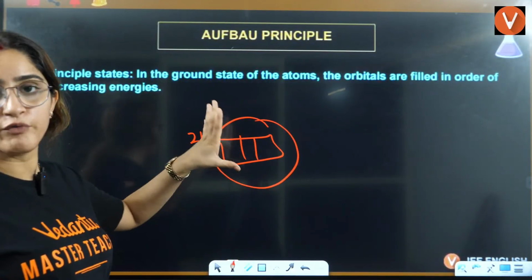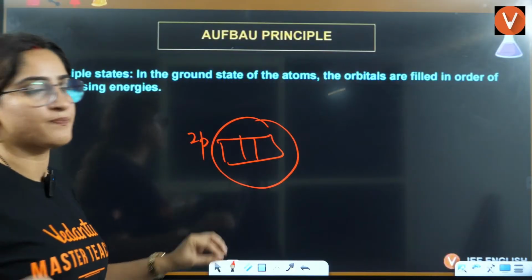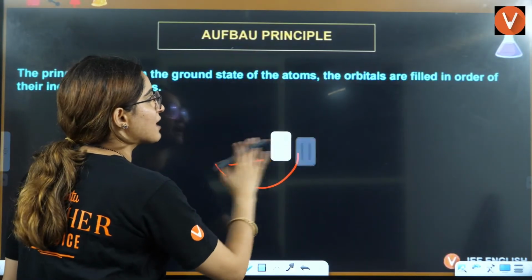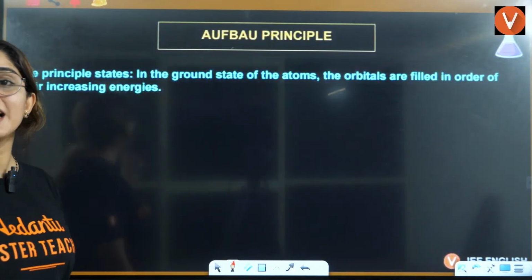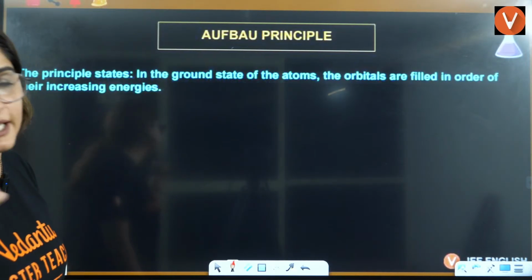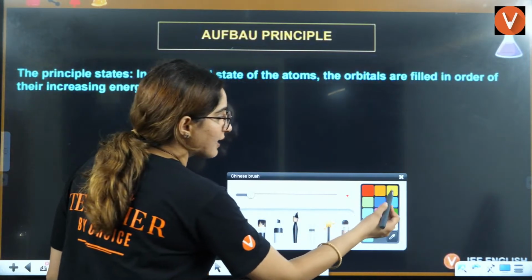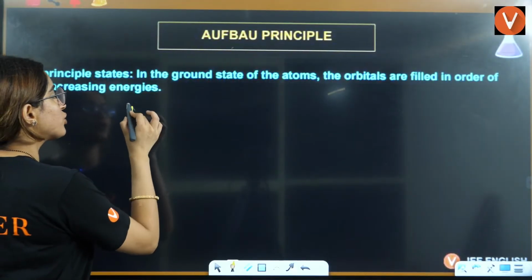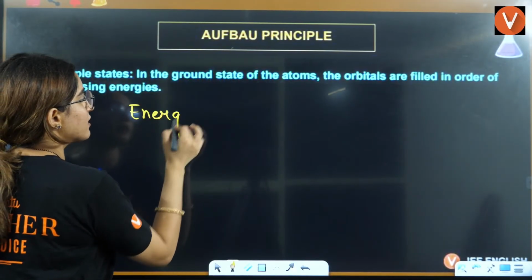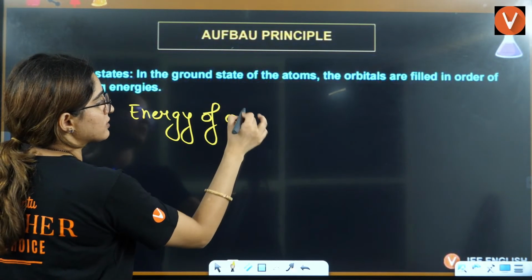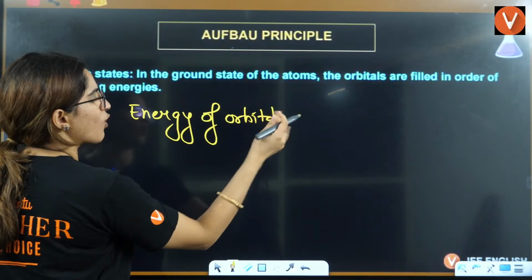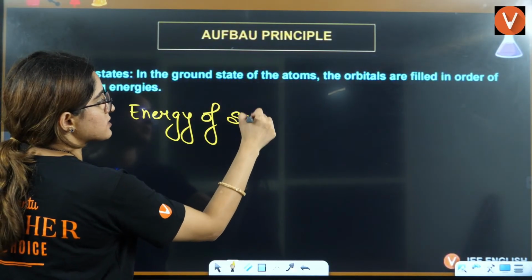But as of now, we are talking about subshells. The subshell which has lower energy will have electron filling first. So you should know how the energy of orbitals, or you can say the energy of subshells, works.